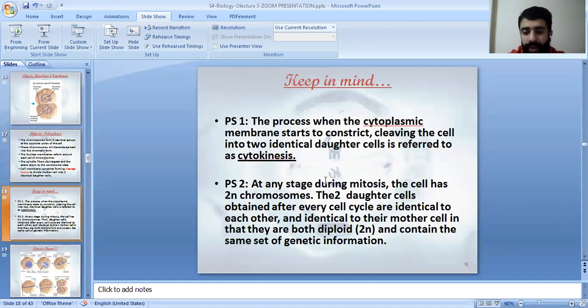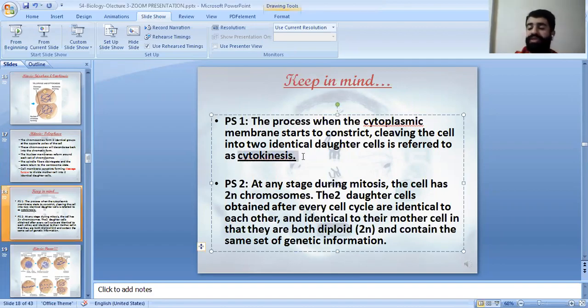And here we have two notes. You have to know that when the cytoplasmic membrane starts to constrict during division, this constriction is called the cleavage furrow. This is referred to as cytokinesis, where cleaving the cell into two identical daughter cells is called cytokinesis. Second note, at any stage during mitosis, the cell has 2N chromosomes. The two daughter cells obtained are identical to each other, and they are identical to the mother cell, and they have the same genetic information.